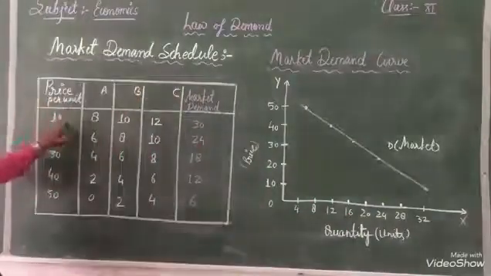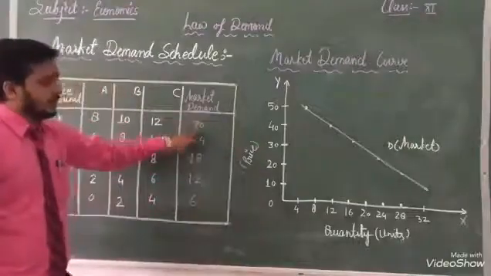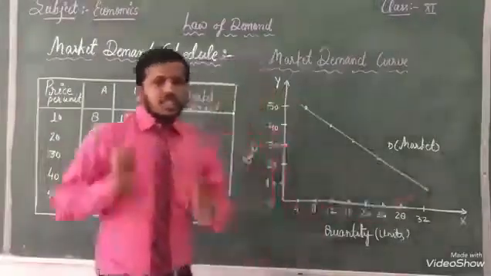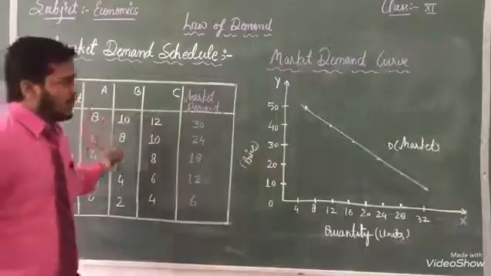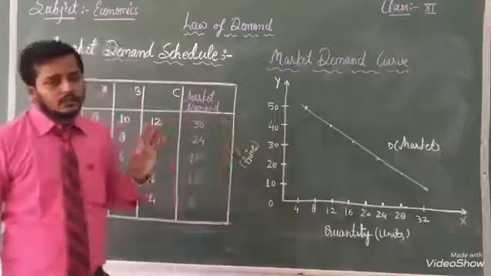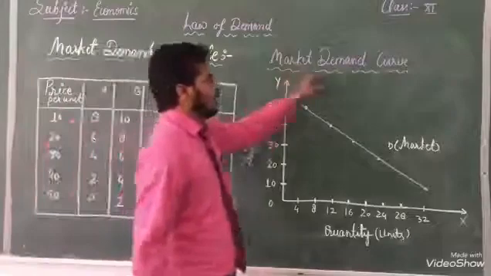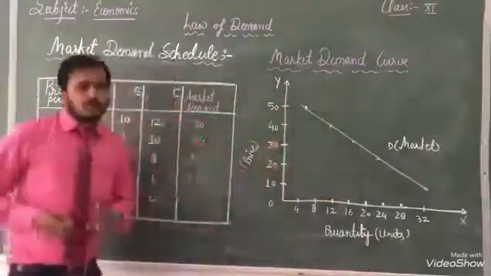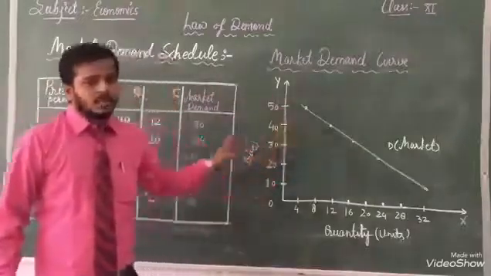When our price is 10, our market demand is 30, then I have denoted 30 here. But one more thing, dear students, with the help of this table we can also make the individual demand curve here, but now I am showing you the market demand curve first.